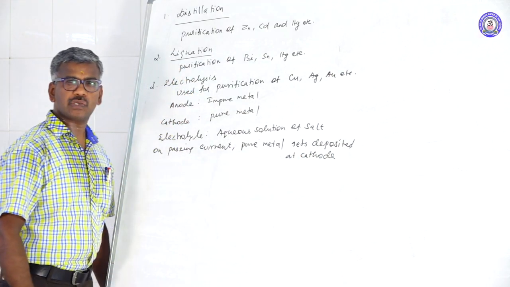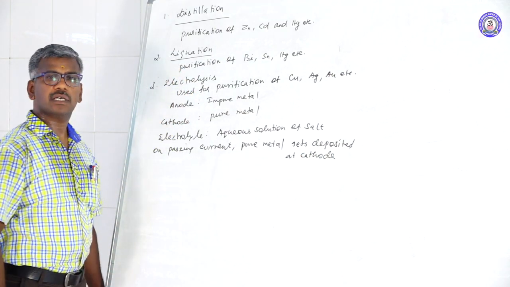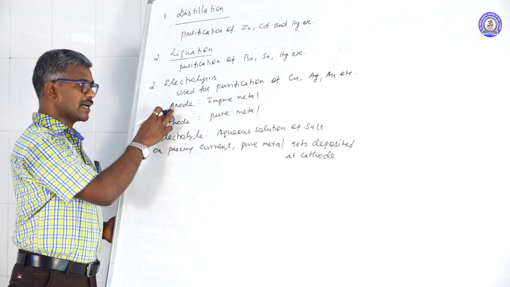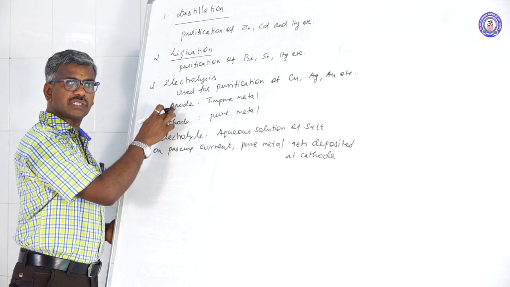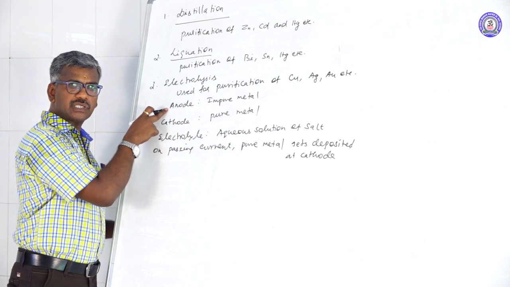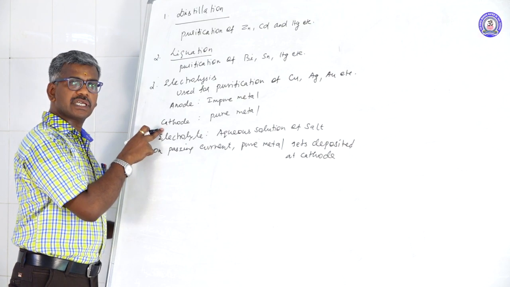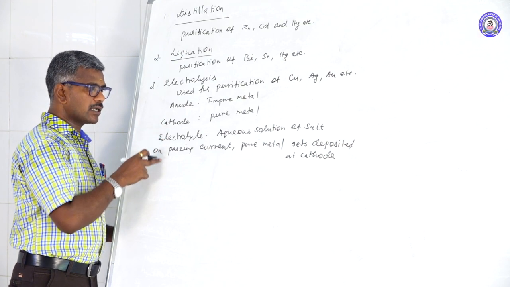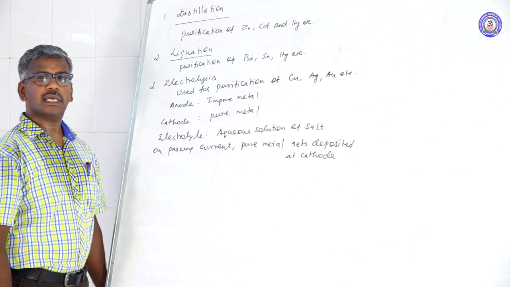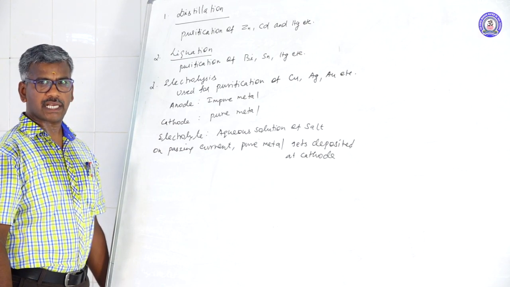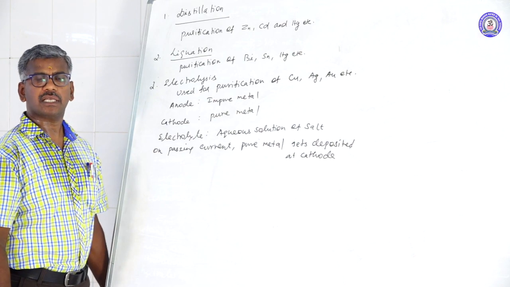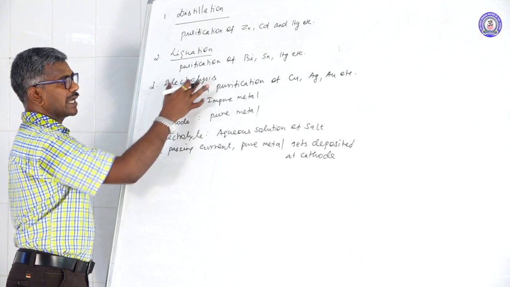Cathode, which carries the negative charge, undergoes reduction. Anode, which carries the positive charge, undergoes oxidation. Oxidation means loss of electrons. Anode carrying the positive charge, cathode carrying the negative charge, electrolyte and passing the current, pure metal can be deposited at cathode. Cathode carries the negative charge, and metal carrying the positive charge is deposited at cathode. This process is known as electrolysis.